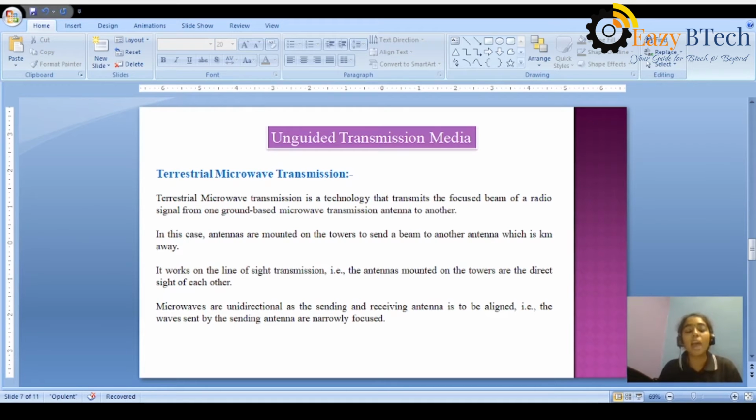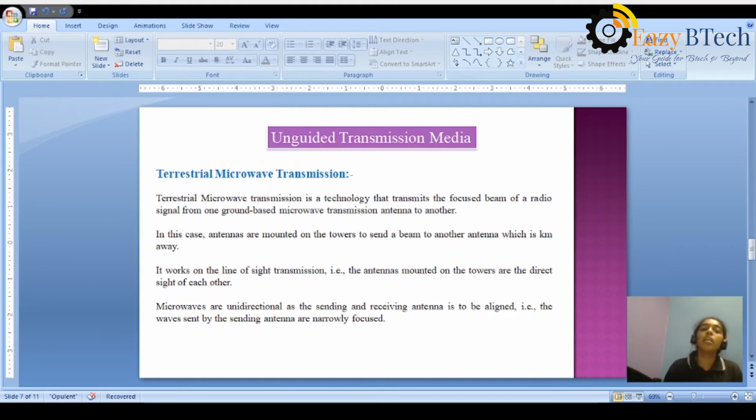We have a direct sight of each other, so we can transmit the data in the form of signals in a straight line. Microwaves are unidirectional, as the sending and receiving antennas must be aligned, and the waves sent by the sending antenna are narrowly focused.